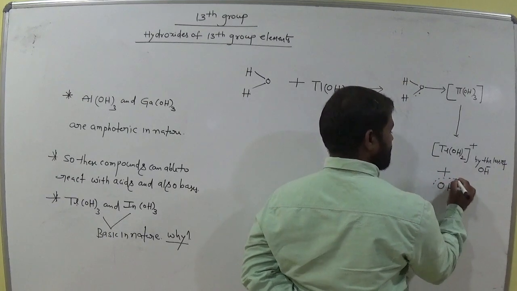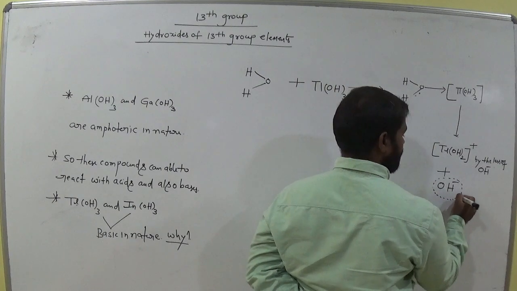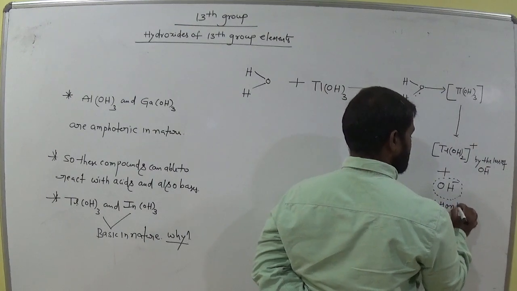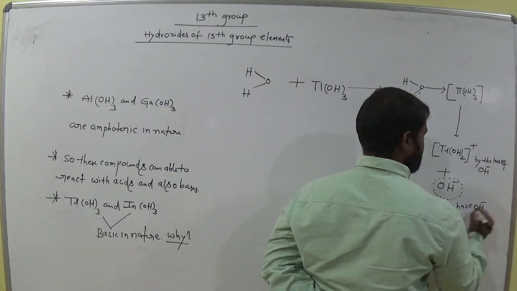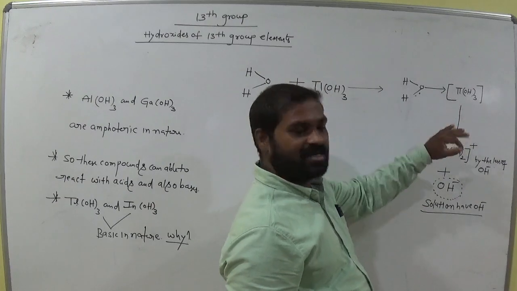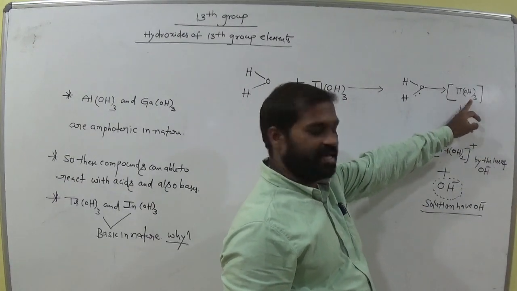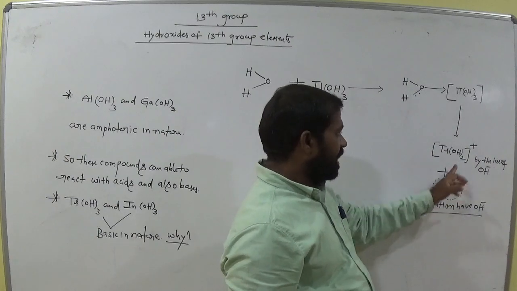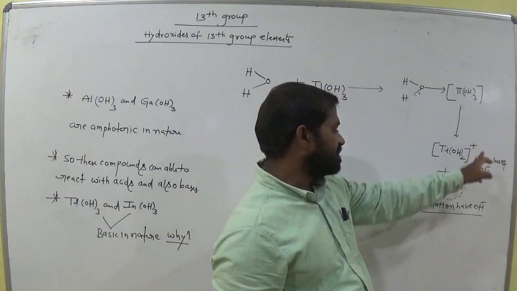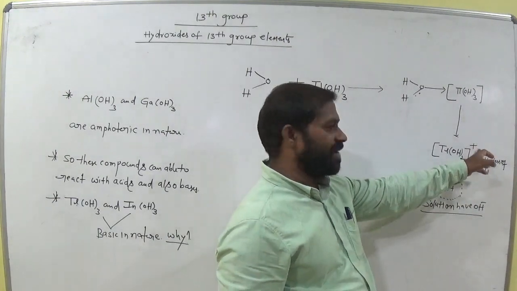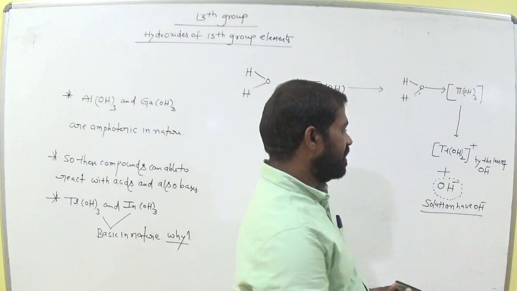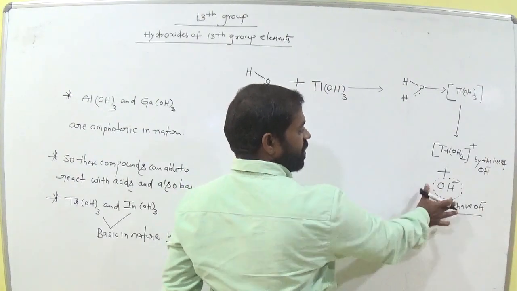That means now the solution consists which ions? Solution has OH minus. So now this compound releases OH minus from this OH3. Okay. And by the loss of OH minus, we have to represent 1 plus here. Is it clear? Instead of this minus, we have to show 1 plus. Why? Because OH minus is released from the compound. So we have to write 1 plus. Remember this. That means the solution consists of OH minus, am I right?